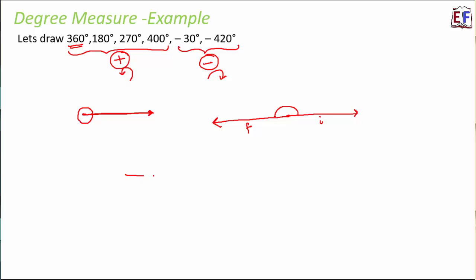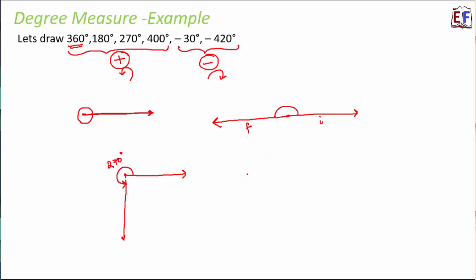Then comes 270 degree. So if this is the initial ray, 270 degree would actually mean somewhere here. So that means if you join it like this, this angle is 270 degree. So you see, for all the positive angles, we are going anti-clockwise, right?